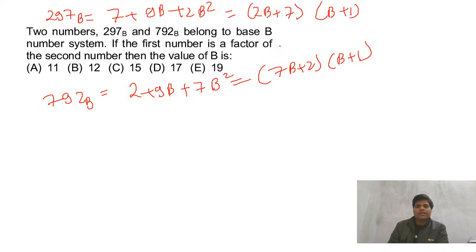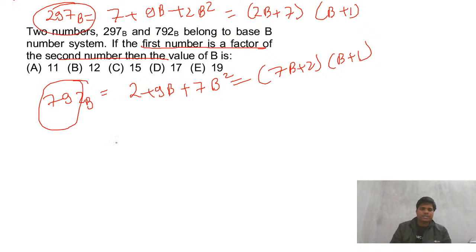If this is clear, now what the question is saying is that the first number is a factor of the second number. So the first number is this one, and this is the factor of this one.